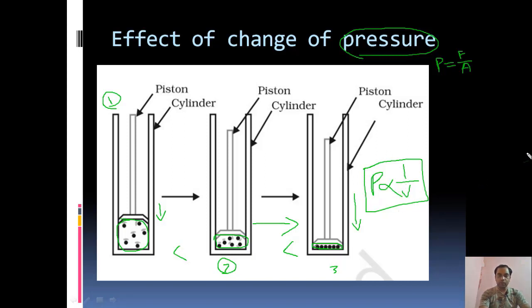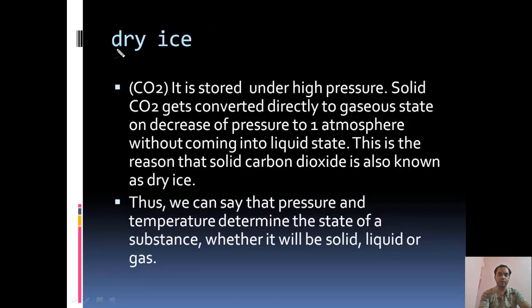Keeping this in mind, let us continue. Dry ice is a very important short question, generally asked in your examination. Dry ice is nothing but solid carbon dioxide. CO2, that is carbon dioxide, is stored under high pressure. When carbon dioxide is stored under high pressure, solid CO2 gets converted directly into the gaseous state on decrease of pressure to 1 atmosphere, without coming into the liquid state.